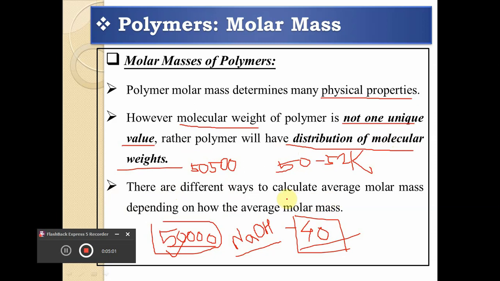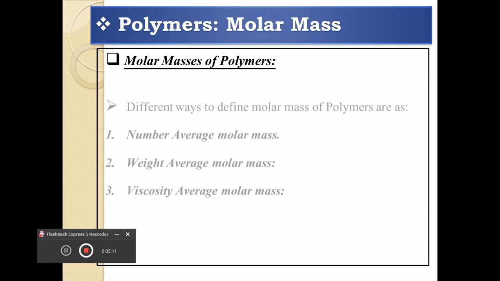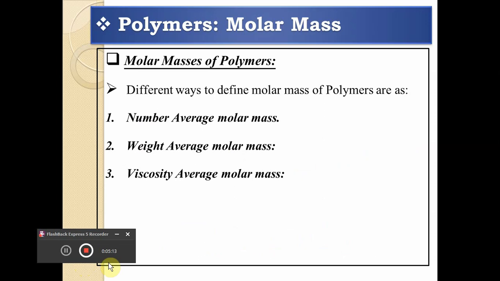And there are different ways to calculate or to express the average molar mass of the polymer on the basis of how the molecular mass is expressed. So what are these methods? Just like the classification of polymer, the criteria taken into consideration will decide the name of the type of method that we are going to use to express the molecular mass of the polymer. The first one is called the number average molar mass.